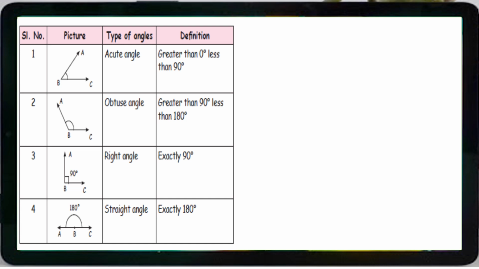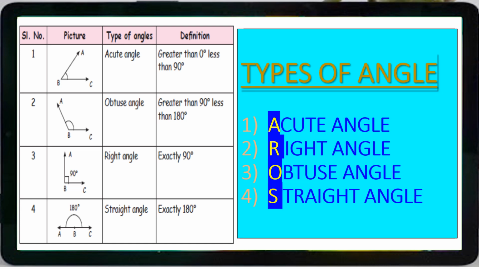Here is the definition for all the types of angle. Just have a glance. This also we have already learnt in the part 1 geometry lesson itself. Clear? Okay. Then to keep in mind, this is the clue. A for acute angle, R for right angle, O for obtuse angle and S for straight angle. Just to keep it in mind as AROS, A-R-O-S. If you keep it in this order, it won't be confused.